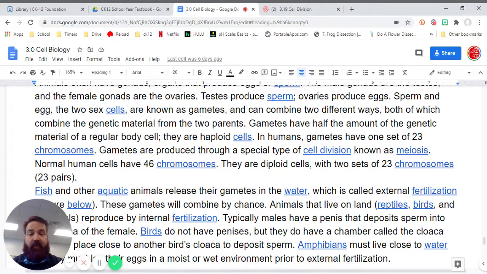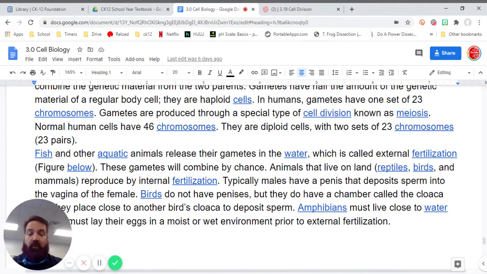Gametes have half the amount of genetic material of a regular body cell. They are haploid cells. In humans, gametes have one set of 23 chromosomes. Gametes are produced through a special type of cell division known as meiosis. Normal human cells have 46 chromosomes. They are diploid cells with two sets of 23 chromosomes, or 23 pairs.